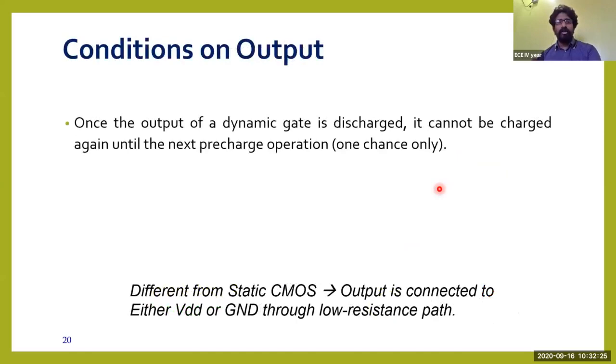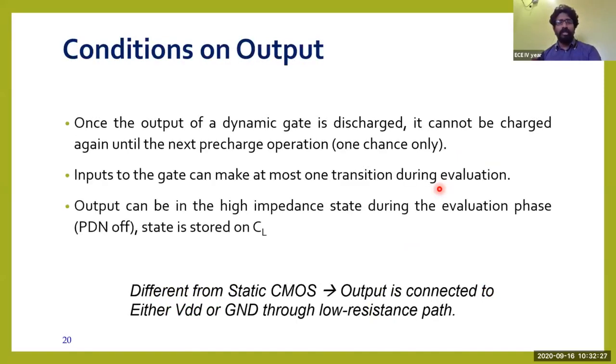Now let us see some conditions on the output. Once the output of the dynamic gate is discharged, it cannot be charged again until the next pre-charge operation takes place. It means that there is one chance only. You will always have the capacitor; if it is discharged, then the next phase, the pre-charge, has to come.